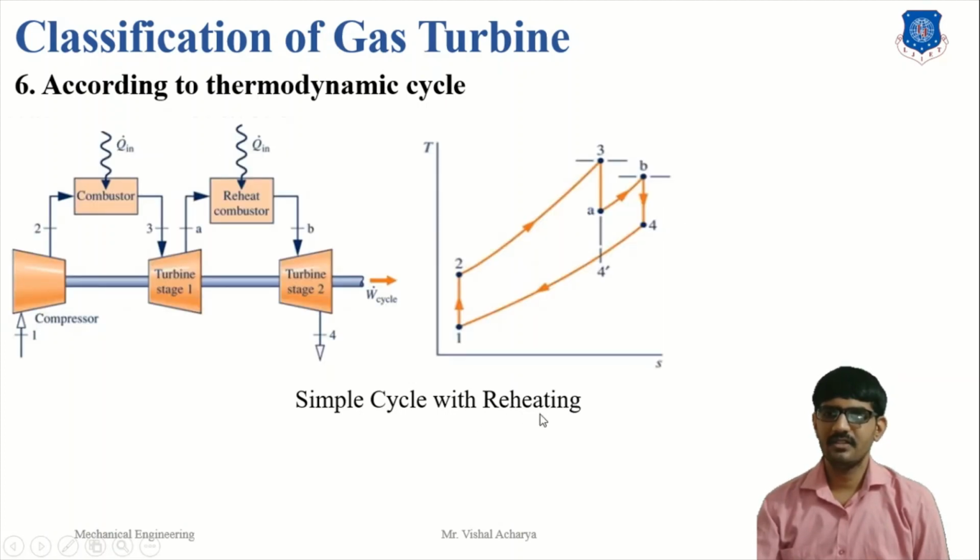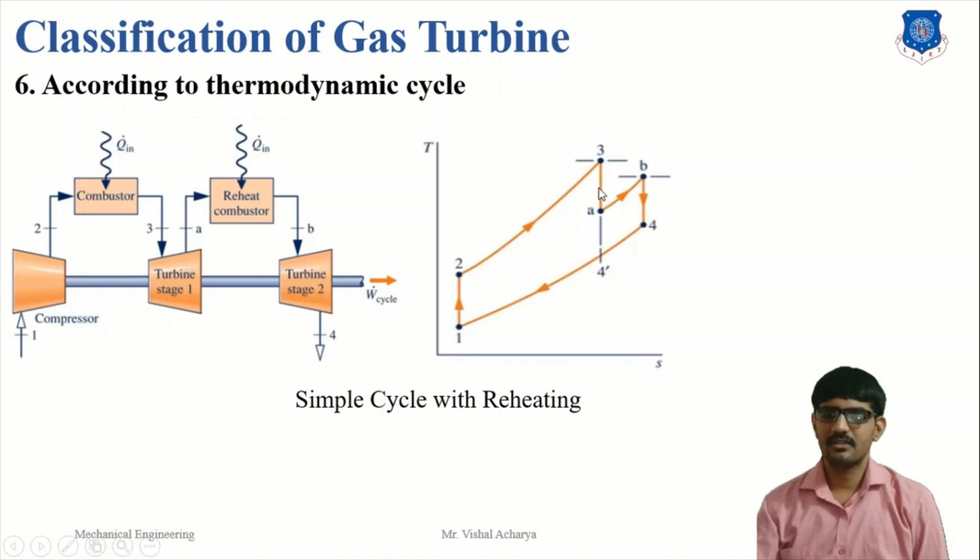Simple cycle with reheating: when a two-stage turbine is used, there is a first stage expansion process, then again heat addition. Here we put a second combustion chamber for the second heat addition process, and then expansion to the last point.